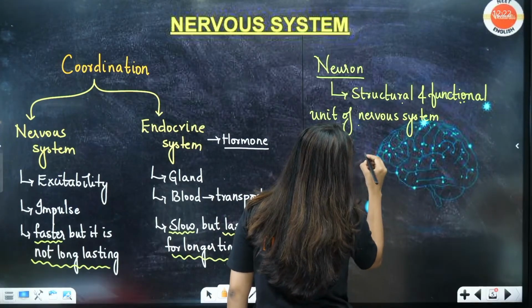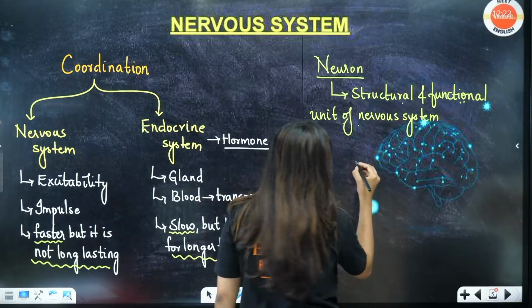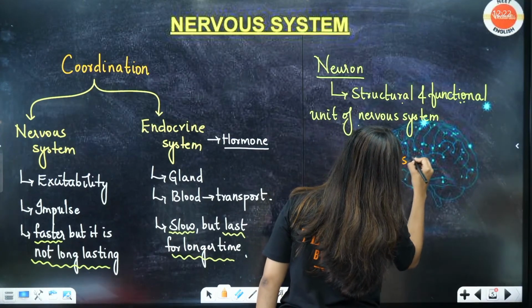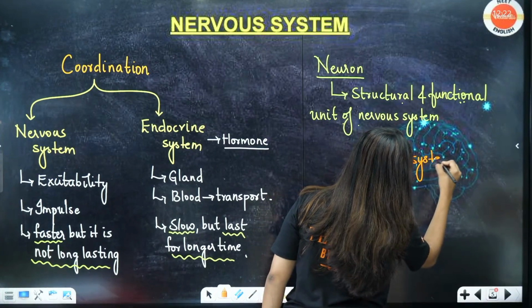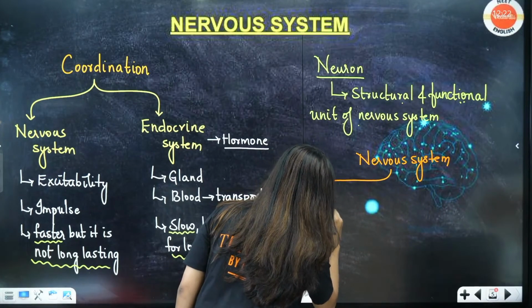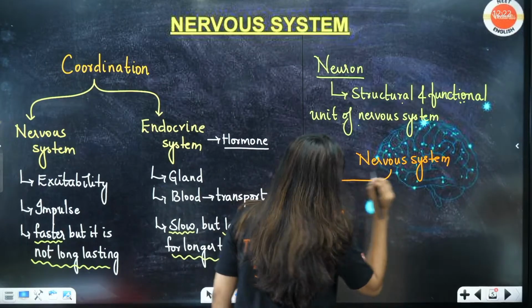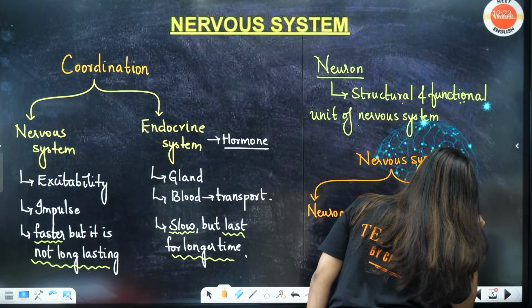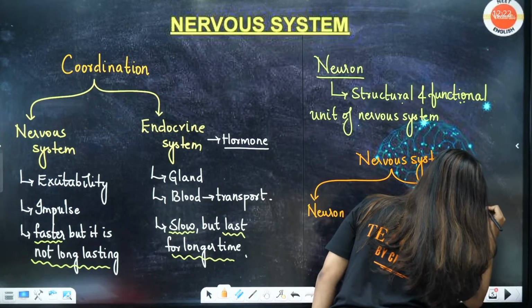Now students, in nervous system, when I teach you structural organization maybe we'll talk about this, but otherwise we have two main cells in our nervous system. I'm writing it on this brain only. First is your neuron. All of you know about neuron, no doubt in that. Next is neuroglial cells.